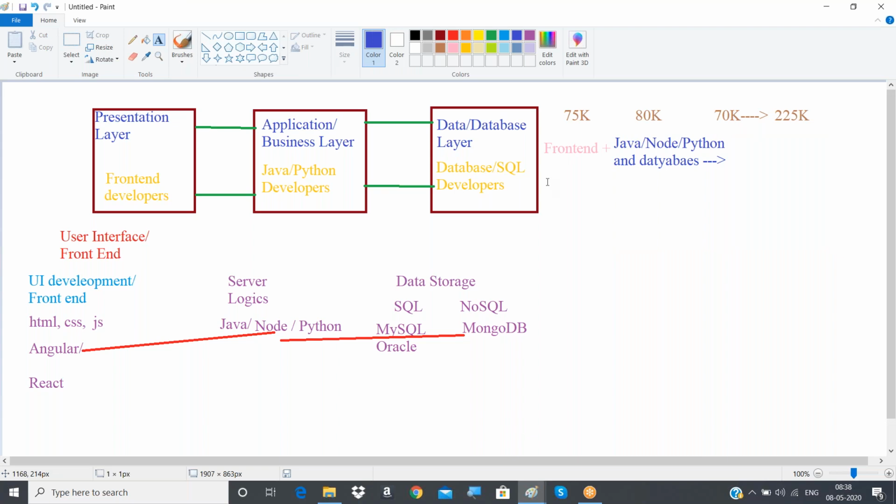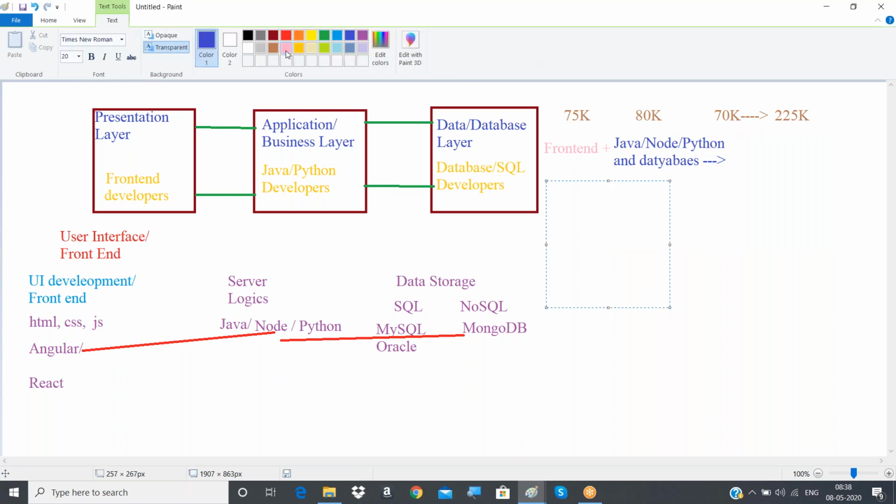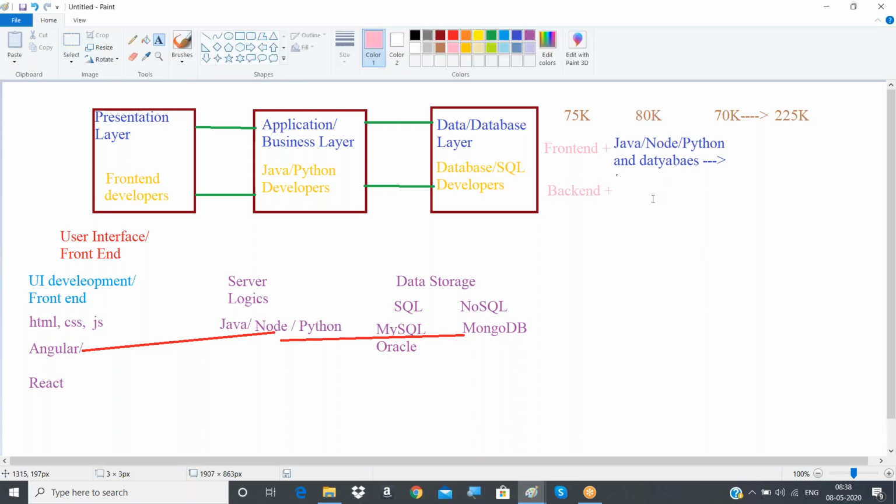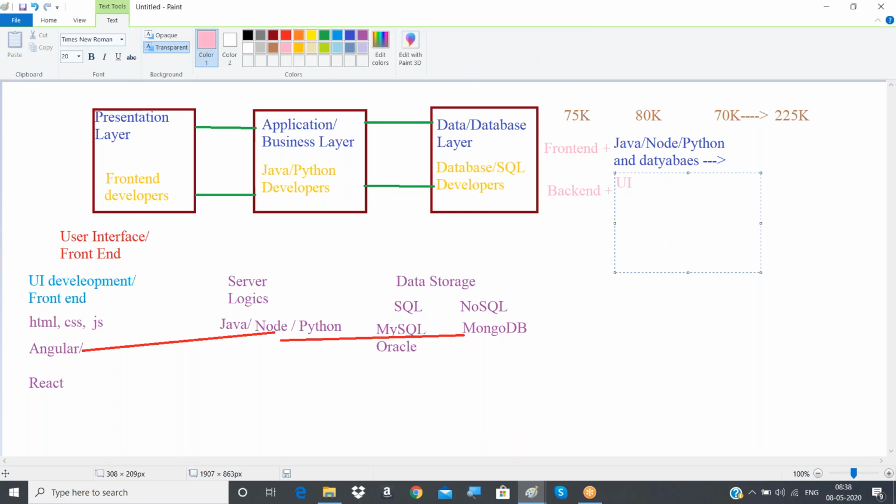The same story happens with the backend developers, who are already working as backend developers, that is, either Java or Node. Then they are asking their employees to learn certain UI technologies. UI means user interface related technologies.